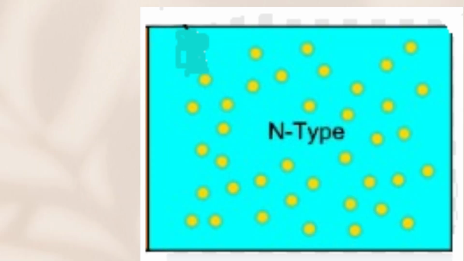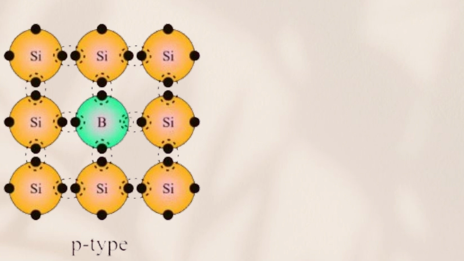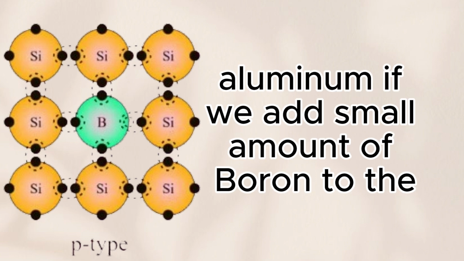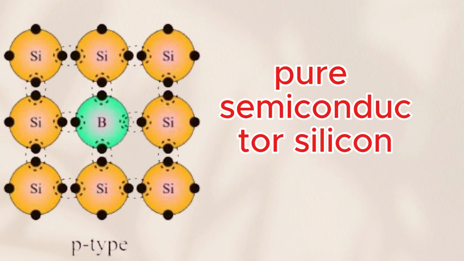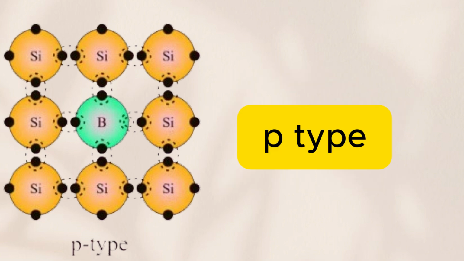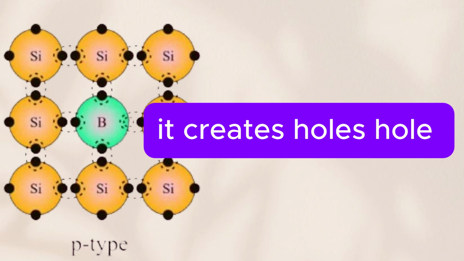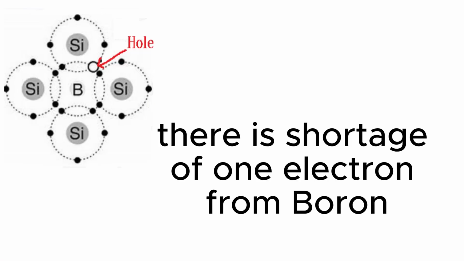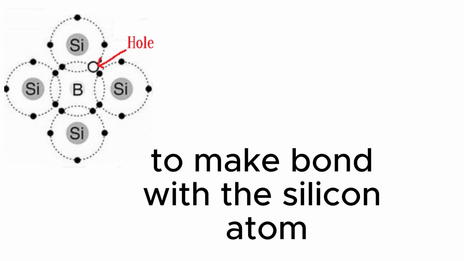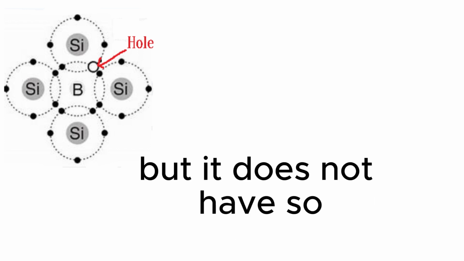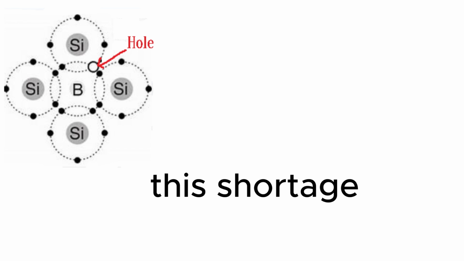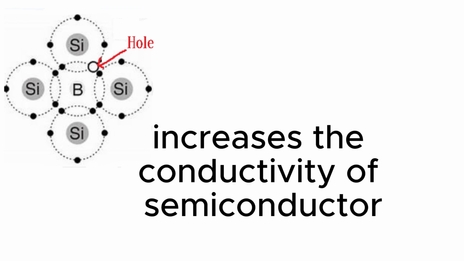The next is P-type semiconductor. If we add elements that have 3 valence electrons, like boron or aluminum, in small amounts to pure silicon, we can create P-type semiconductor. It creates holes. A hole means there is a shortage of 1 electron from boron to make a bond with the silicon atom, but it does not have one. This shortage increases the conductivity of the semiconductor.